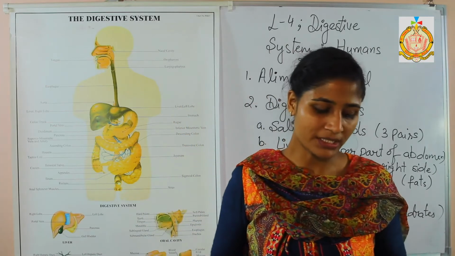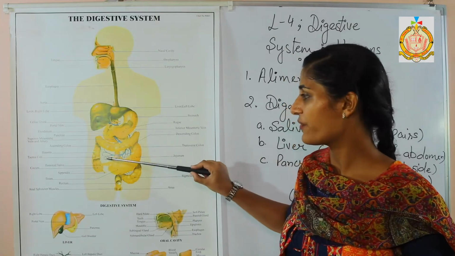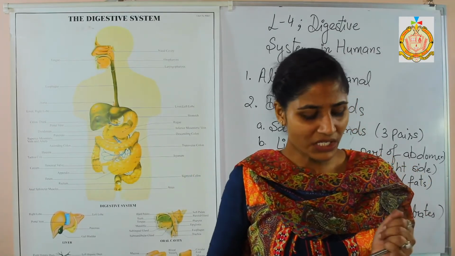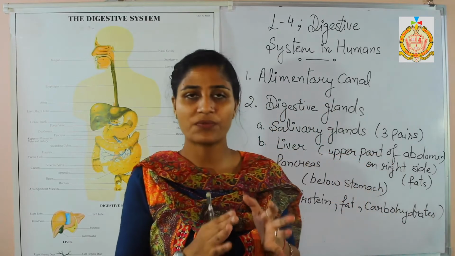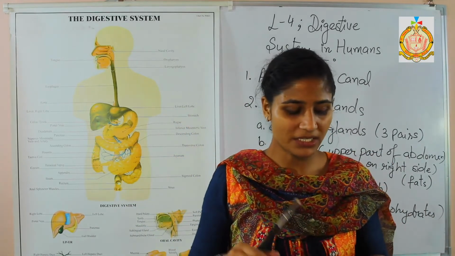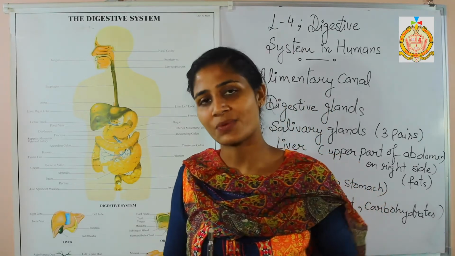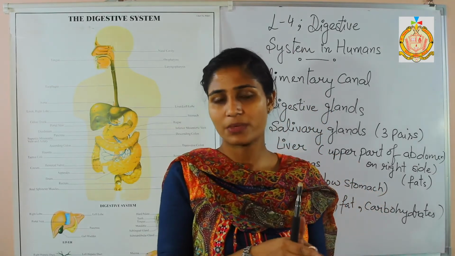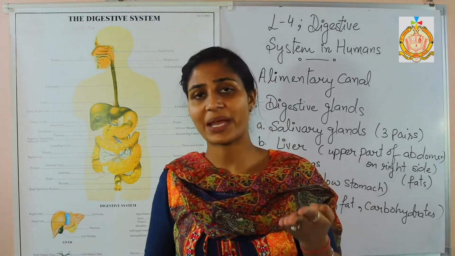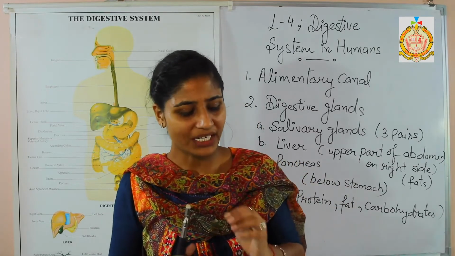Next one is the small intestine. The small intestine is a highly coiled part, about 7.5 meters long, and it is present here. What is the function of the small intestine? It is responsible for the digestion of the food. How does the digestion take place in the small intestine? It also receives several secretions from the liver as well as the pancreas. The liver secretes bile juice and the pancreas secretes pancreatic juice as well as amylase, trypsin and lipase. What are their functions?